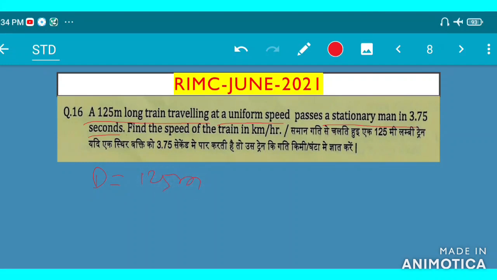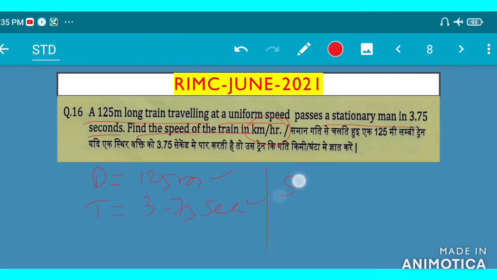The time is given to us: 3.75 seconds. What to find? Find the speed of the train in kilometer per hour. Given is meter and second, and asking kilometer per hour.